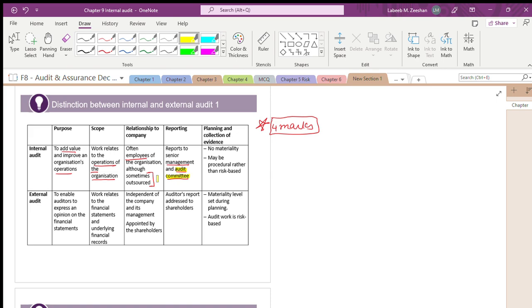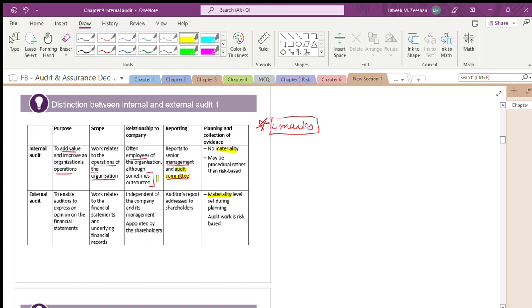Now, planning and collection of evidence. There is no materiality; they don't think of it. They will not be talking about any amounts, all those things. Is it right? The external auditor will talk about materiality. The internal auditor will only talk about the procedures, systems, controls. They will never ever, to my knowledge, go to the financial statements as such.